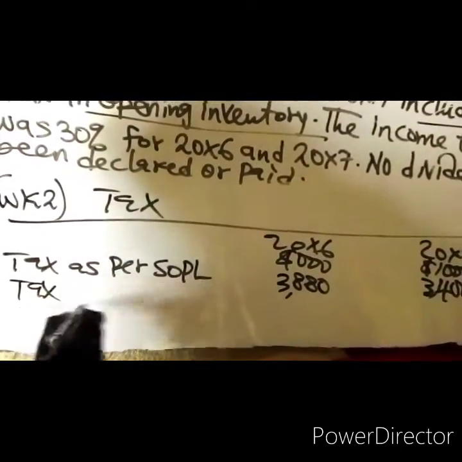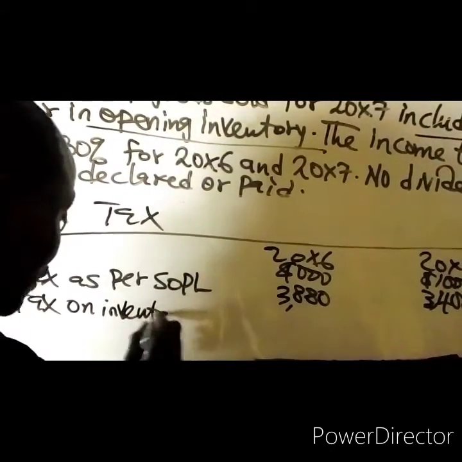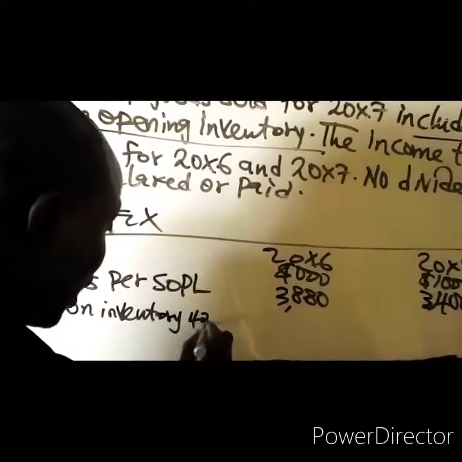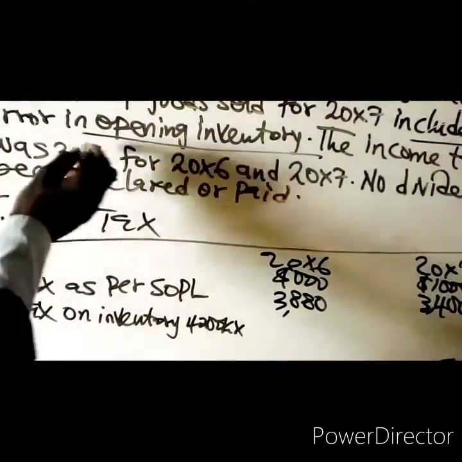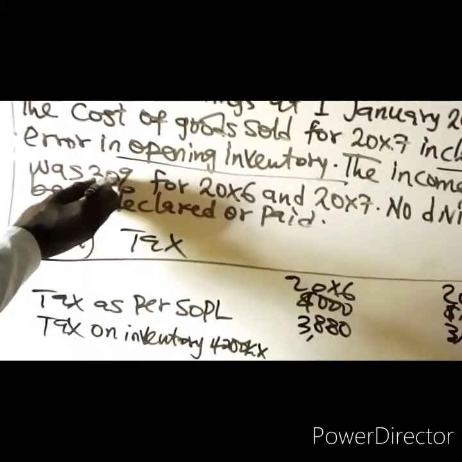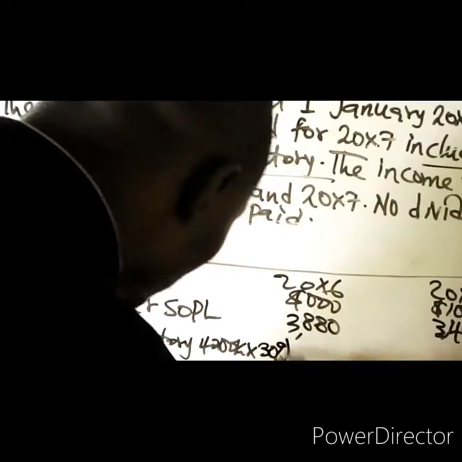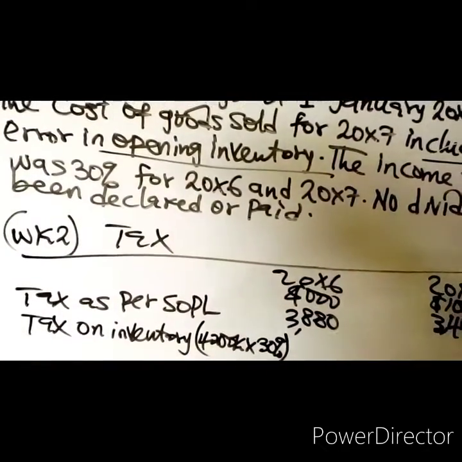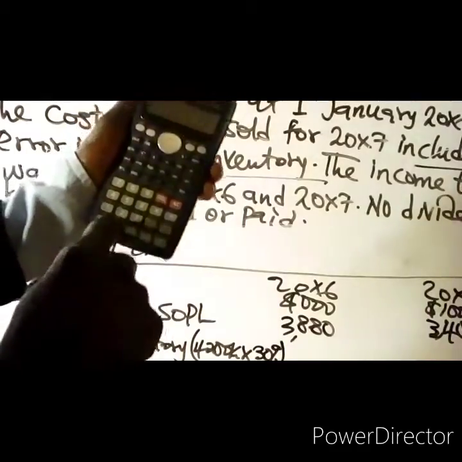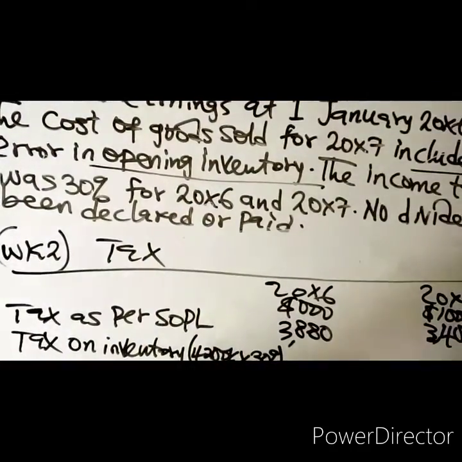So we now have the tax consequence, tax on the error in inventory, which is 4.2 million times the tax rate of 30%. Tax rate is given to be 30%. So we calculate that: 4.2 million times 0.3, 30% of 4.2 million. That will give us 1,260.